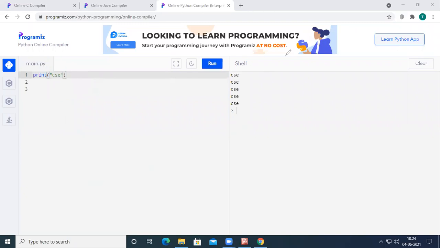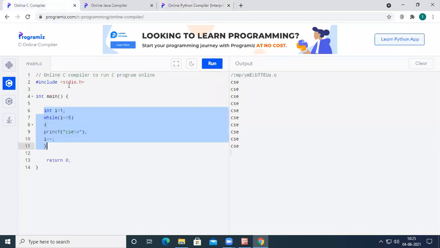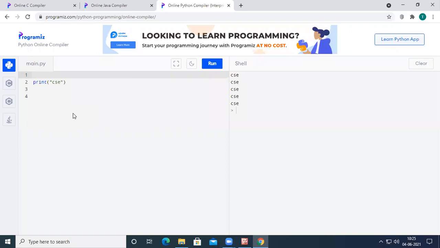Okay, so here in Python, there is one thing called while, similar to C, C++ and Java, but the syntax is a bit different, right? The while syntax in Python is a bit different. In C programming language, in order to repeat the loop, we declared a variable int I equal to 1. We told the compiler that I is a variable of integer type where the I value is 1. But in Python, we can simply write I equal to 1, right?